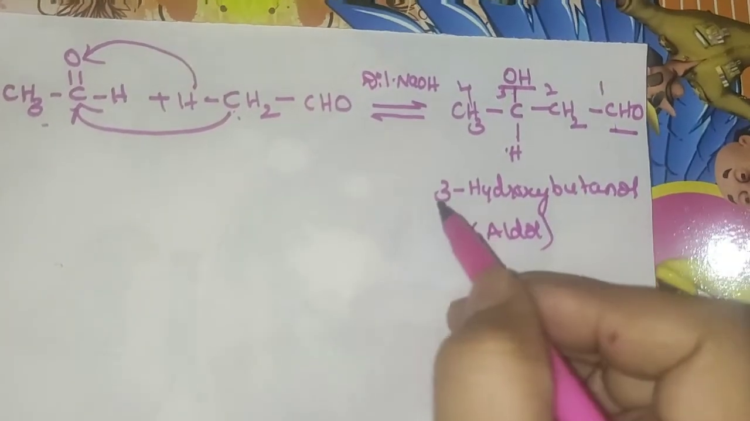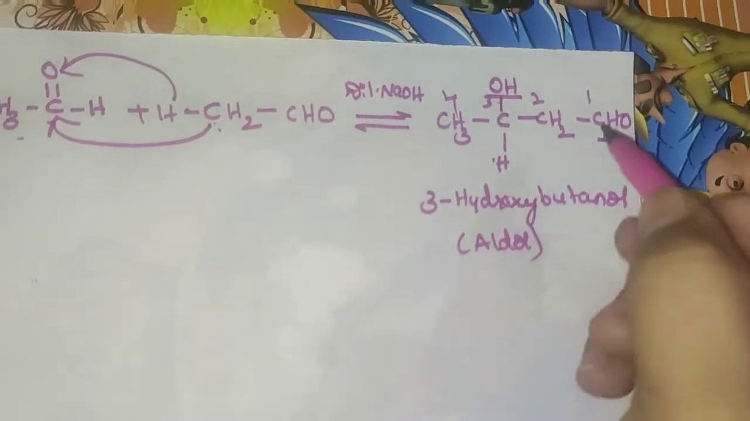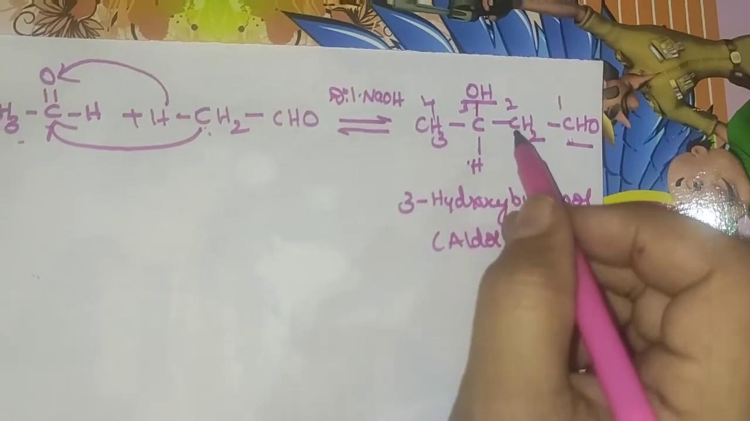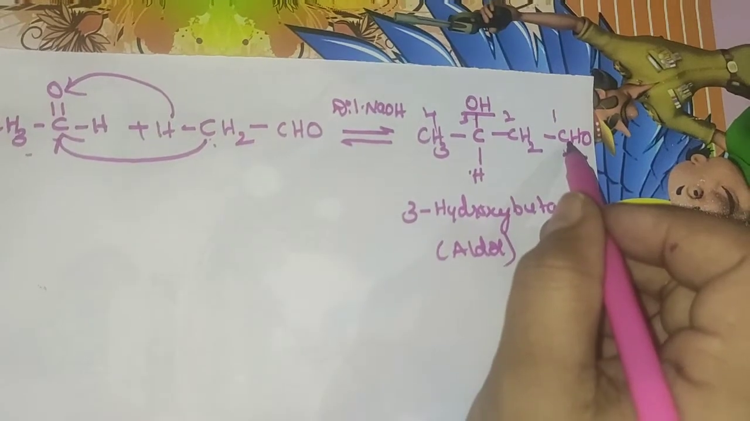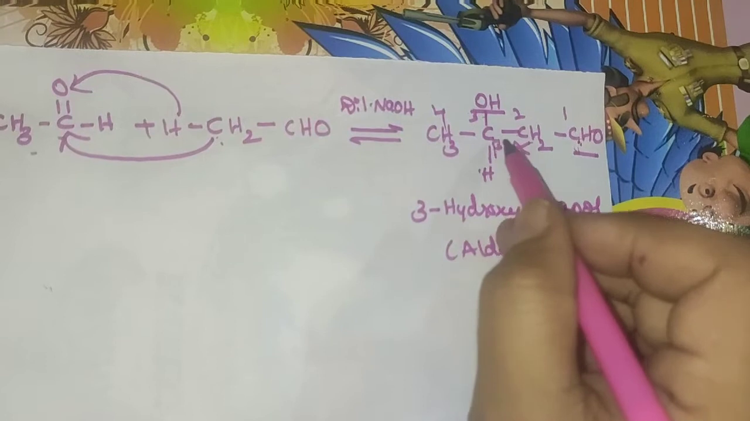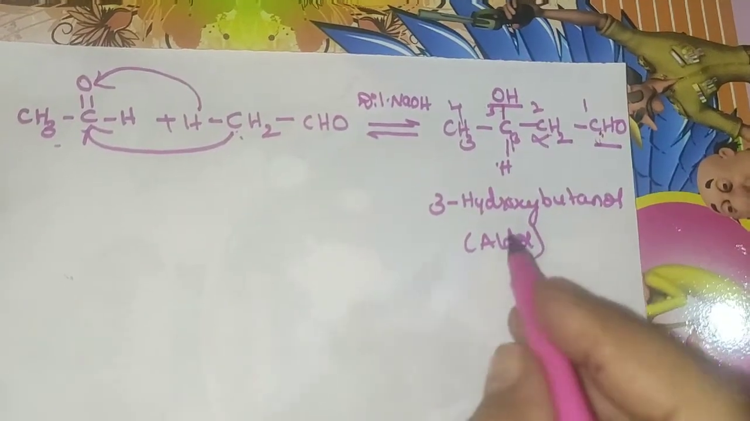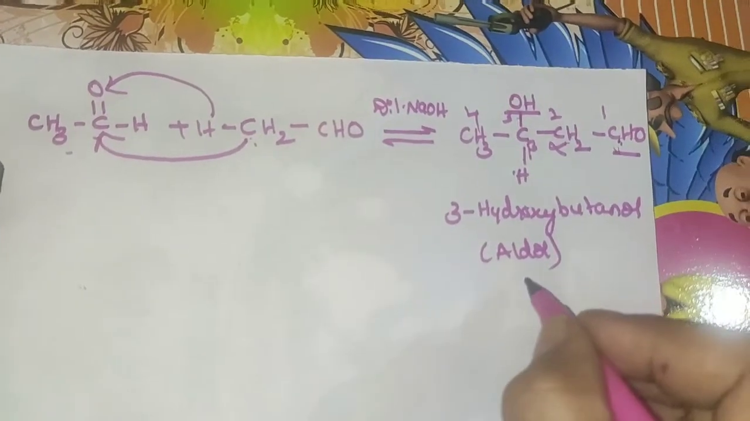Otherwise you can take it as a beta hydroxy compound also. Why is it considered beta? Both are functional groups. If the carbon atom next to the functional group of aldehyde is taken as alpha, then this will be taken as beta. That is the reason we can take 3-hydroxybutanal or beta hydroxybutanal as the product.